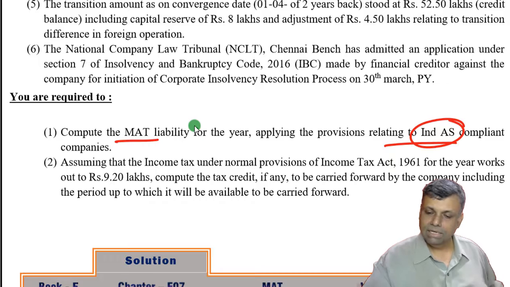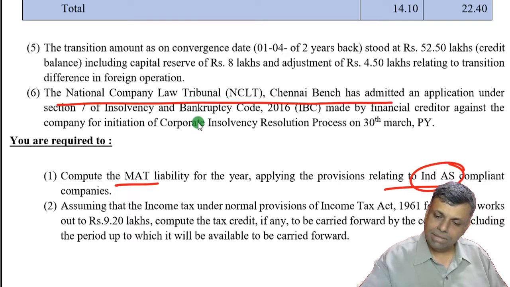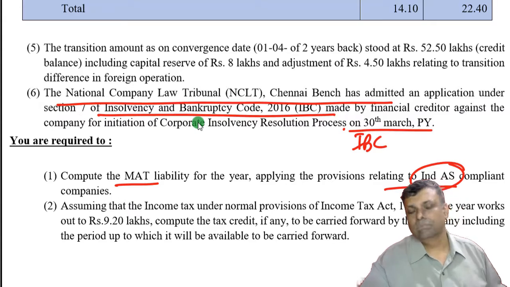In this, you see this particular company is already covered by NCLT Chennai bench, which has already accepted the application under IBC. So this company is covered by IBC and the application is admitted on 30th of March.